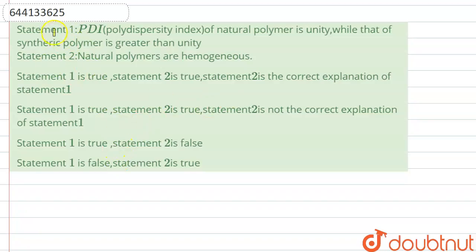Hello everyone, this is a question. Let me explain it to you. Statement 1 says that the PDI, polydispersity index, of natural polymer is unity, while that of synthetic polymer is greater than unity. Then the statement is absolutely true, and the reason is that natural polymers are homogeneous. Because of that, they have a perfect value of one for the polydispersity index. This is also true, and the reason is correctly explaining the assertion. So option 1 is the correct answer.